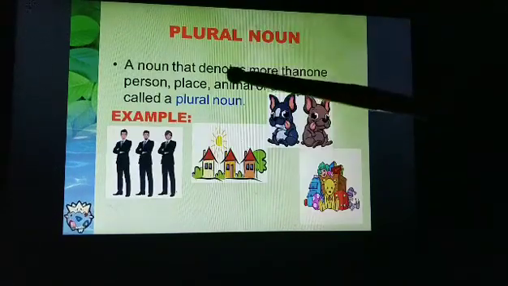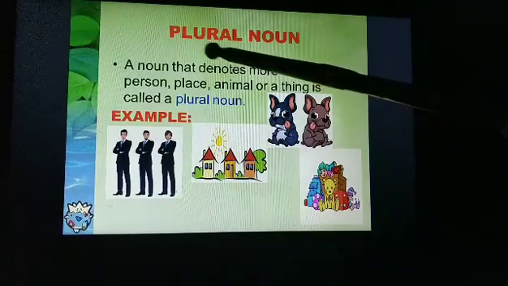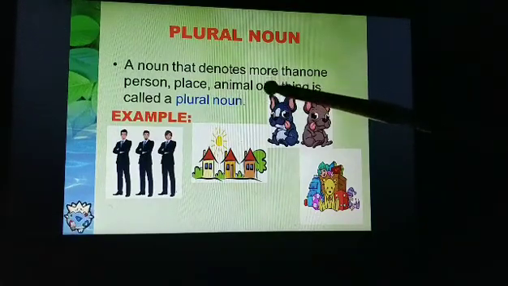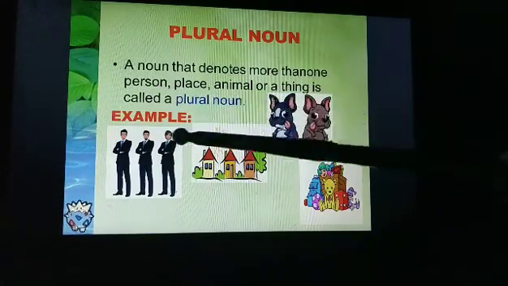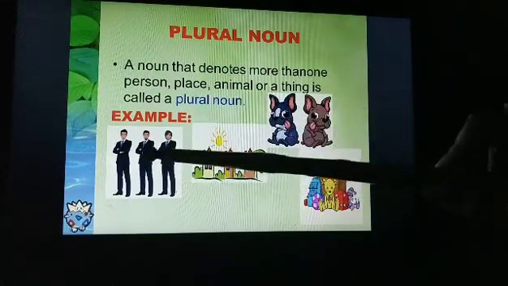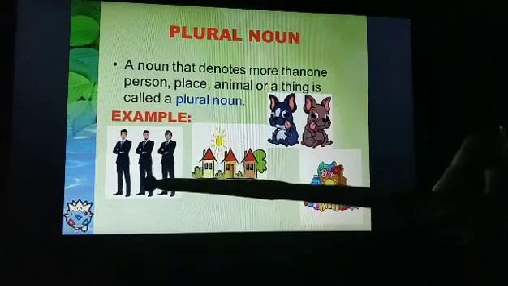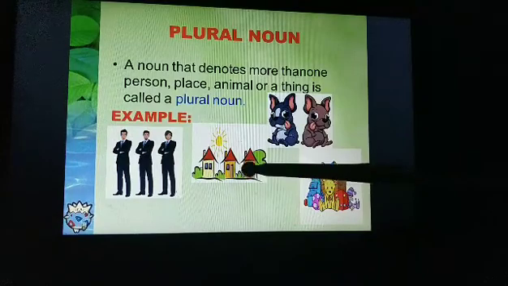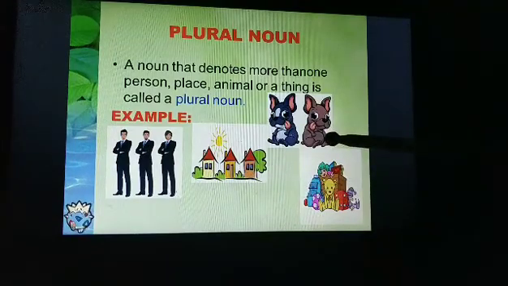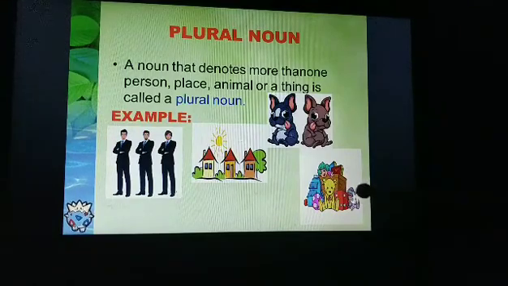Similarly, a noun that denotes more than one person, place, animal or a thing is called a plural noun. Here you can see in the example, people, the men more in number, they are more than one. The houses more than one. Puppies more than one, and here we can see the toys that are more than one.